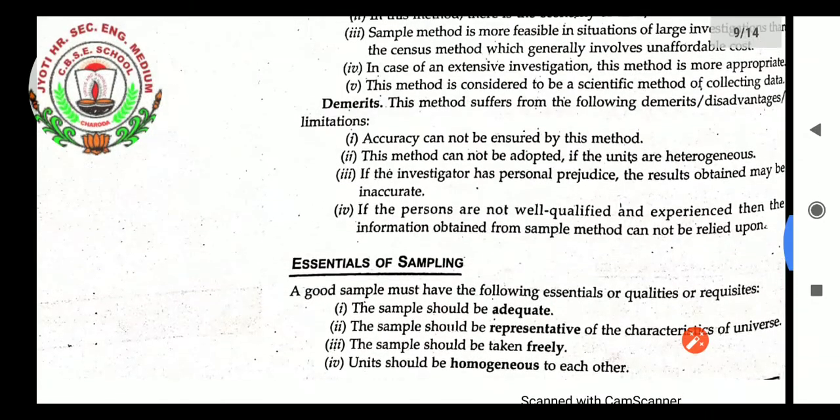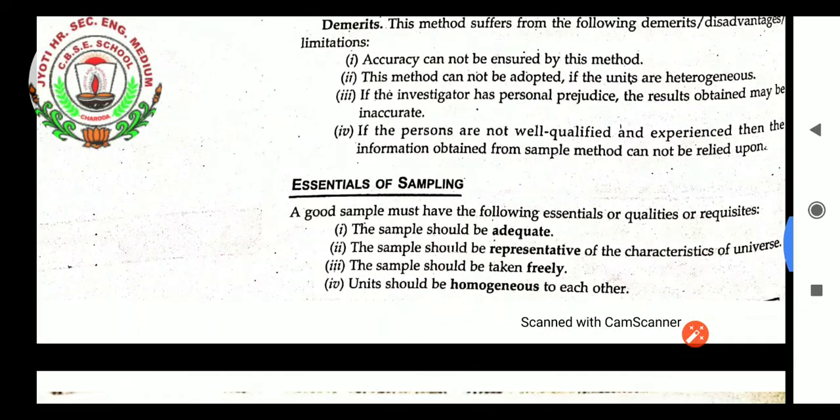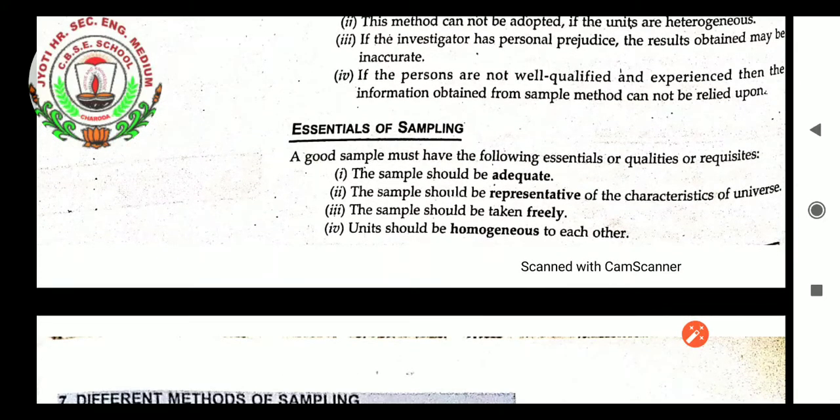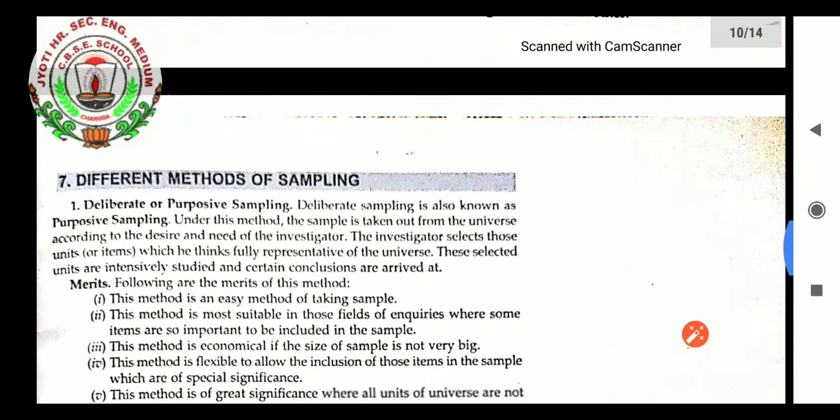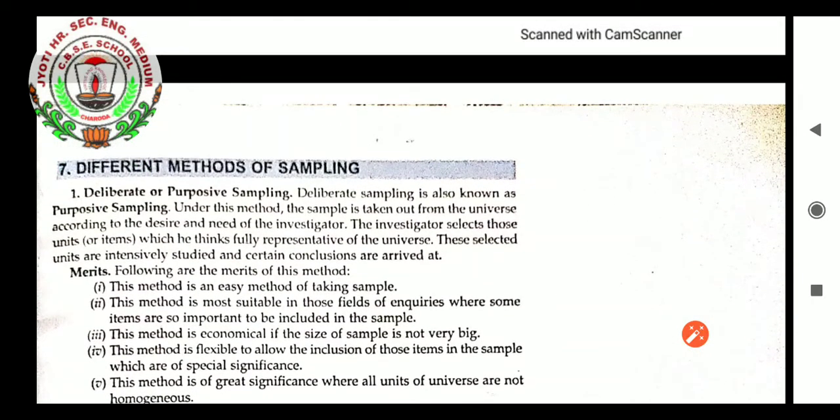Now we will learn the essentials of sampling. Students, essentials of sampling. A good sample must have the following essentials, qualities, or requisites. The sample should be adequate. The sample should be representative of the characteristics of the universe. The sample should be taken freely. Units should be homogeneous to each other. Next, different methods of sampling.